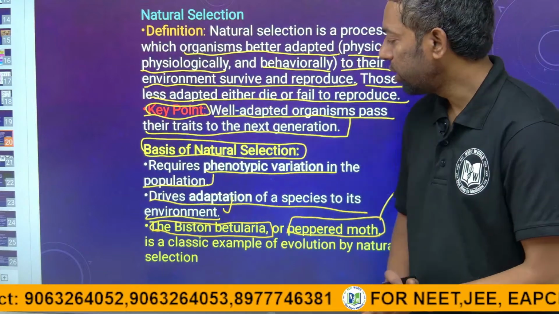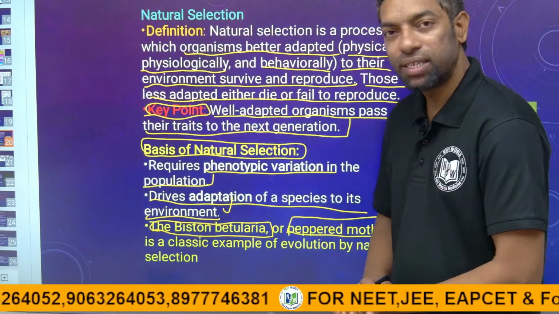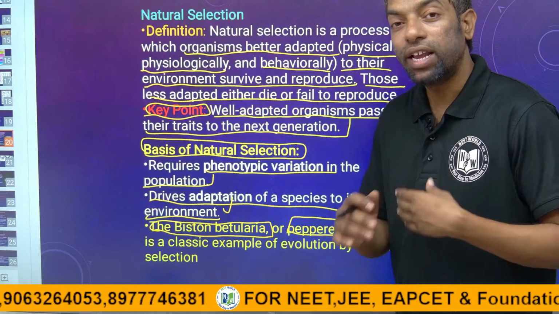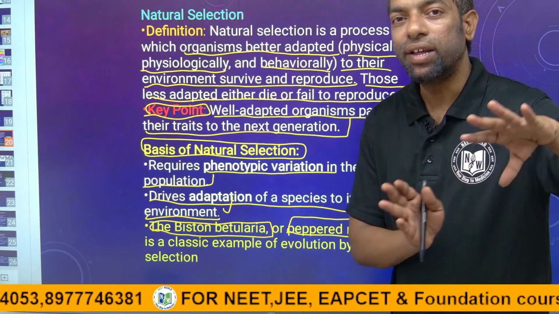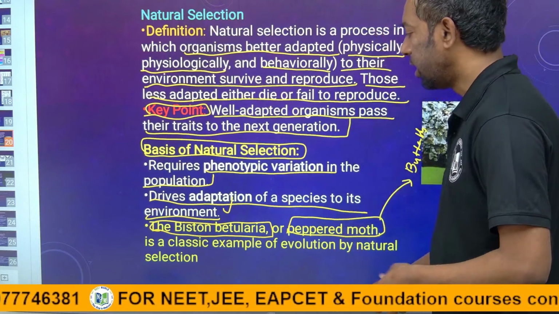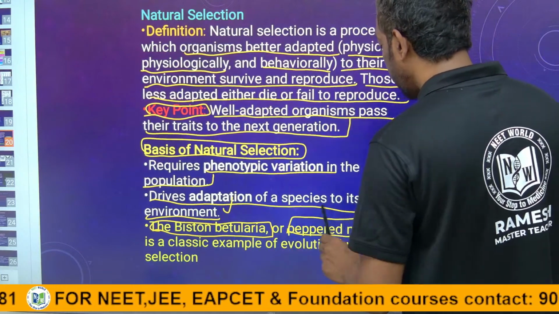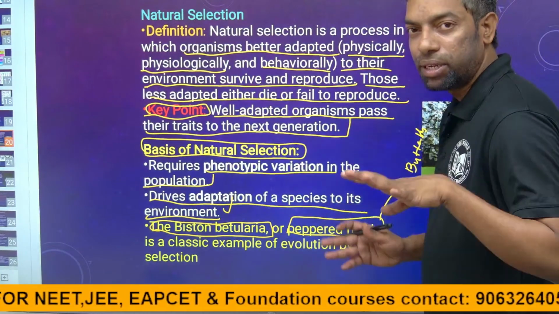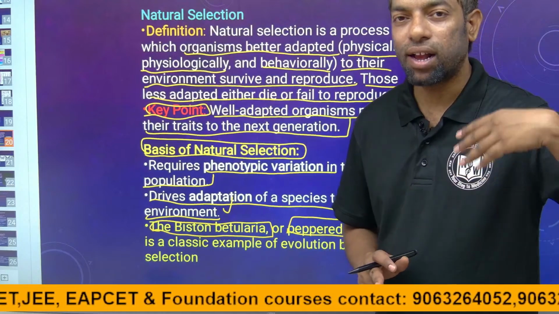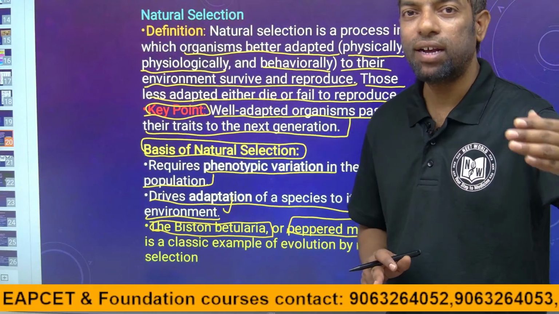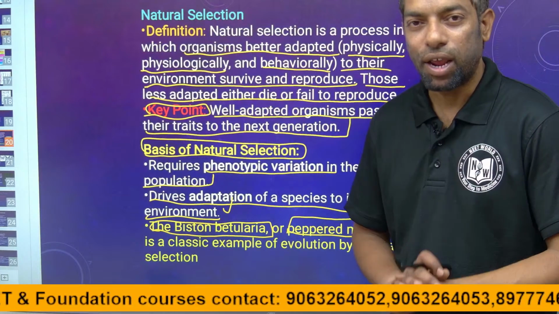We are going to study the species, how they can survive, and how they can change and modify externally. Yes, it is the classic example of evolution by natural selection.